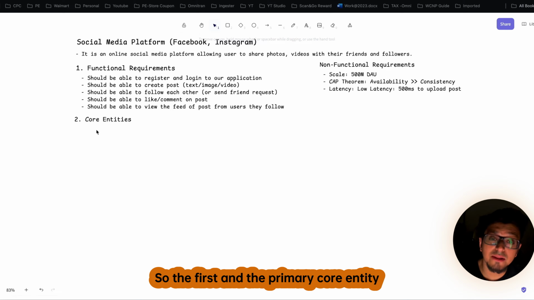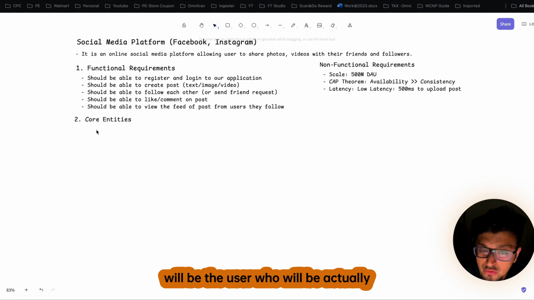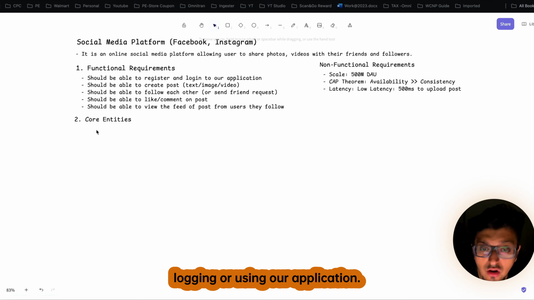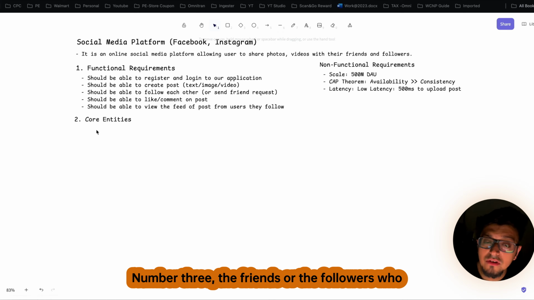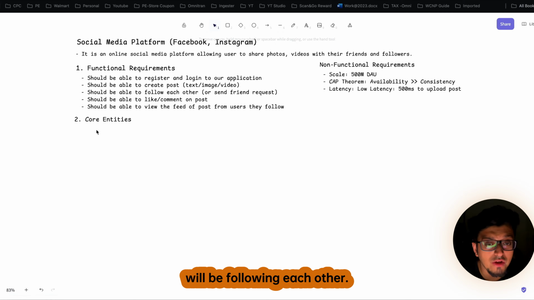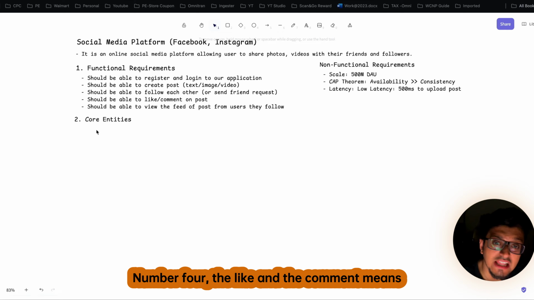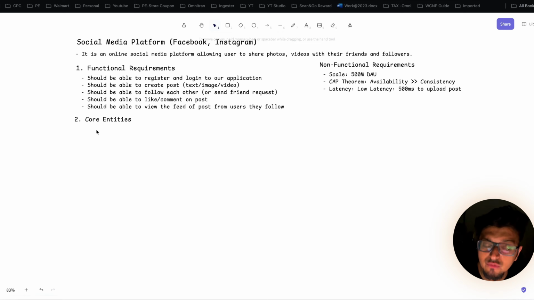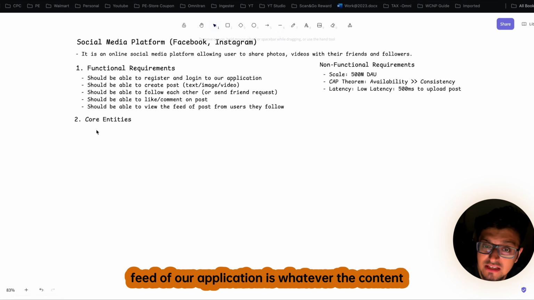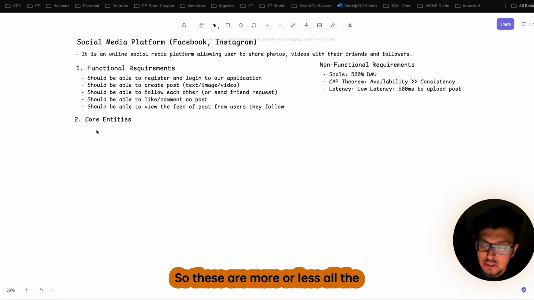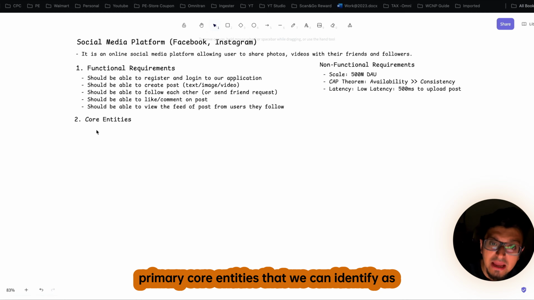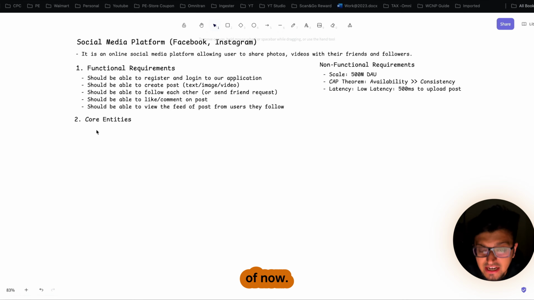The first and primary core entity is the user who will be logging in and using our application. Number 2 is the social media post. Number 3, the friends or followers who will be following each other. Number 4, the like and the comment, meaning the interaction with each other. And last but not least, the feed of our application, meaning whatever content you see once you open your application.